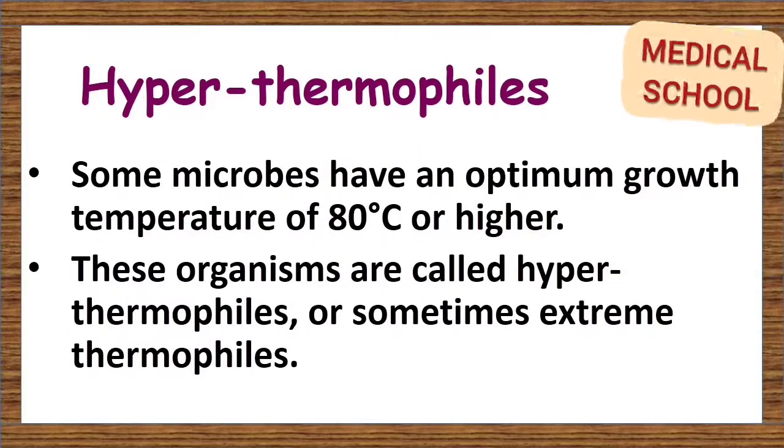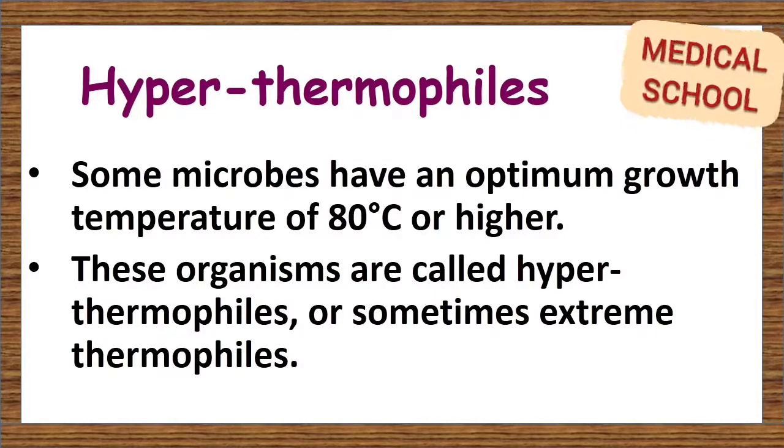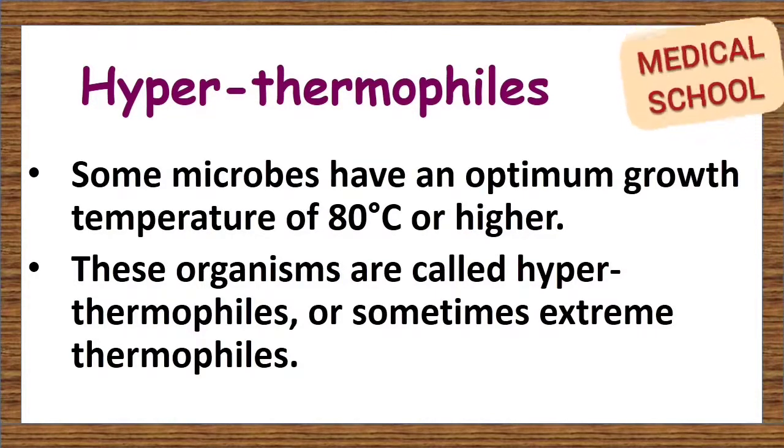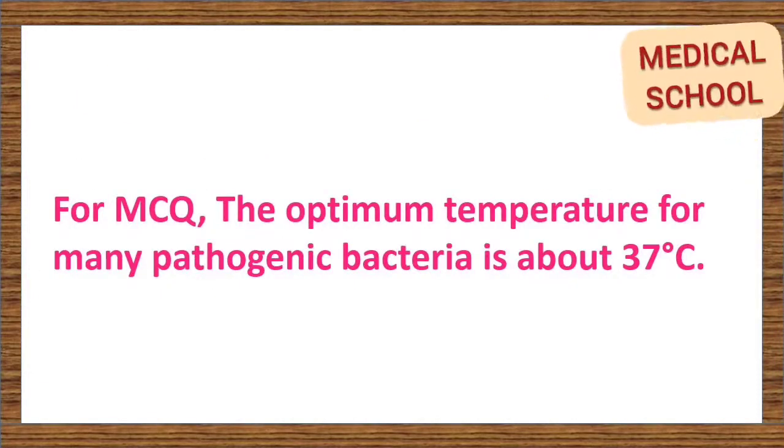Hyperthermophiles. Some microbes have an optimum growth temperature of 80 degrees or higher. These organisms are called hyperthermophiles, or sometimes extreme thermophiles. For MCQ, the optimum temperature for many pathogenic bacteria is about 37 degrees.